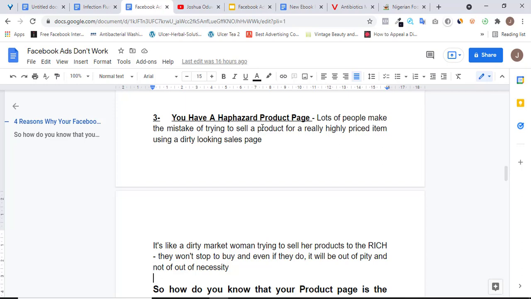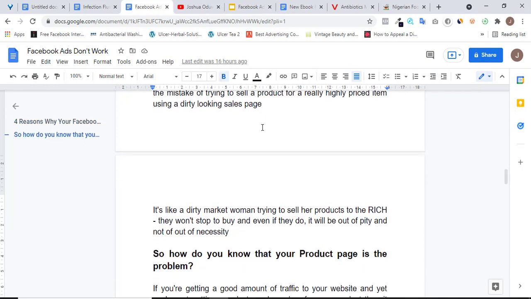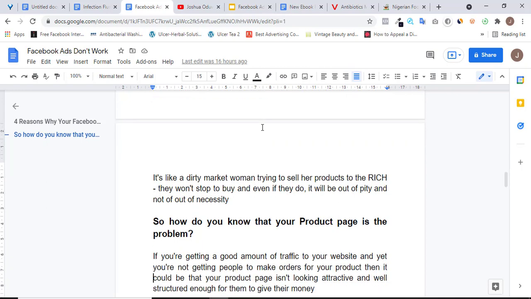People look through your page and they cannot read the benefits of your product. If your content is poor, the arrangement of your content is poor, it's not looking attractive, you're not going to get people to buy your products. All right. So you want to ask, at what point do you know your product page is the problem?